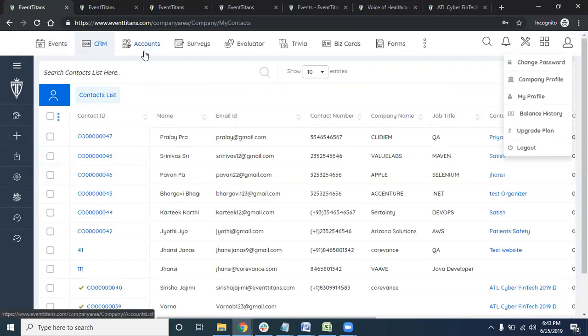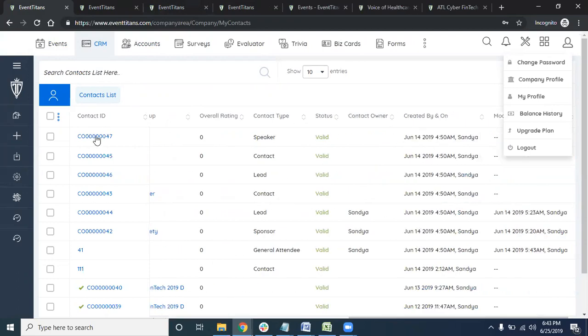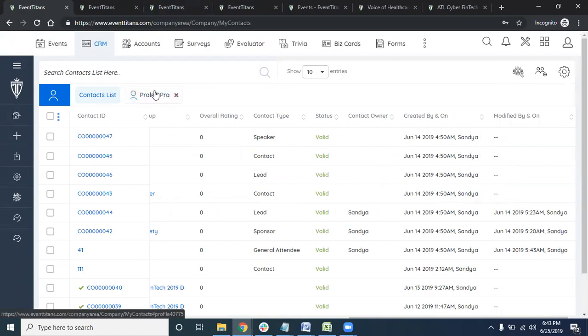For example, you have a lot of companies attending this event. Every company will come under accounts, and every person who is attending will come under CRM. If somebody participated in any challenge, they would also come to the CRM. You can segregate them and manage them as you wish.